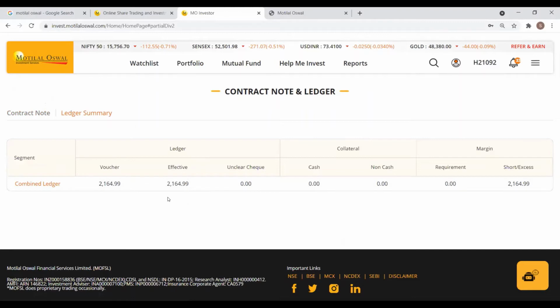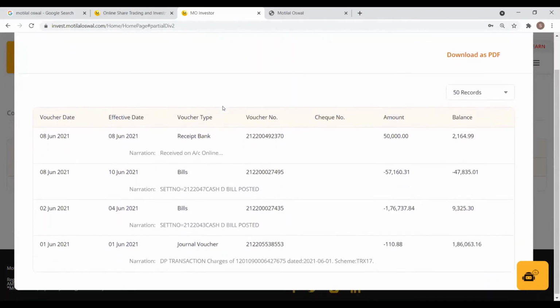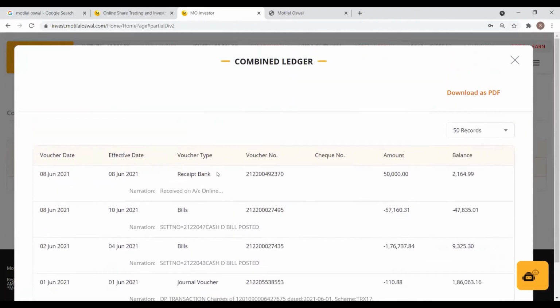In case you need to see the previous cash ledger entries, what you can do is, here on the left-hand corner, there's an option called Combine Ledger. Once you click on Combine Ledger, it will open up all the historical cash ledger entries in your account. Again, Motilal Oswal has the cash ledger entries only for the current financial year. The previous financial year's entries are not available on this platform as of now. But in case you need your cash ledger entries and the statements for previous years, you can always email us.